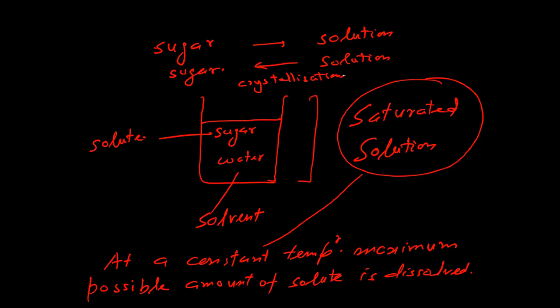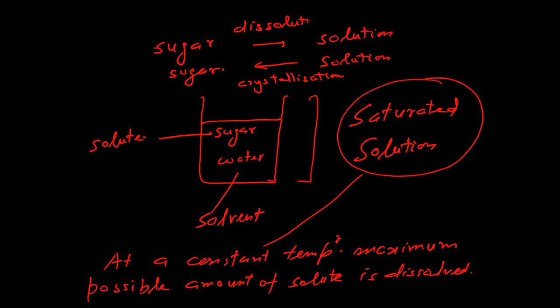No. Dissolution means solute getting dissolved in solvent, and you get the solution. The second is solute getting out of the solution, that is crystallization. Both the rates are equal, and that's why you say the solution is in equilibrium.